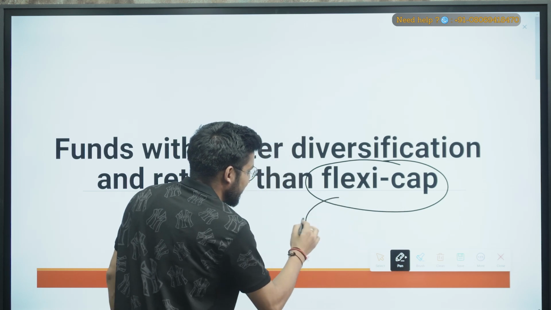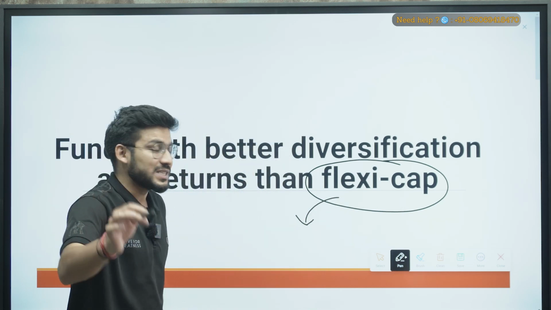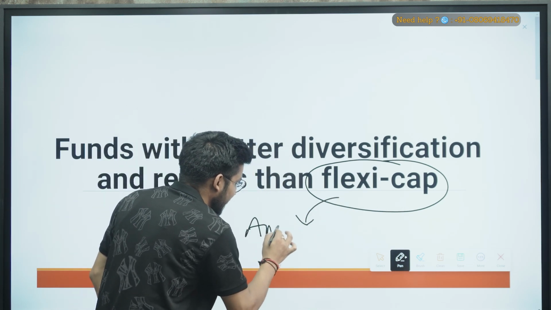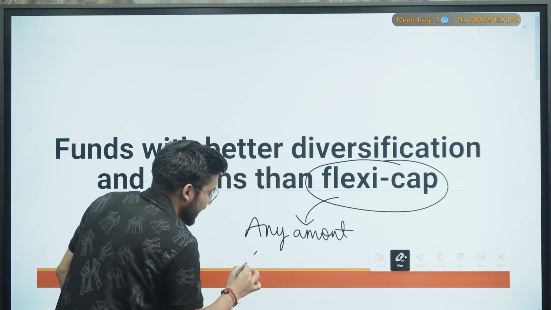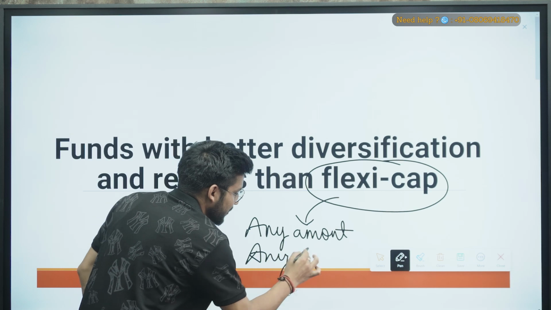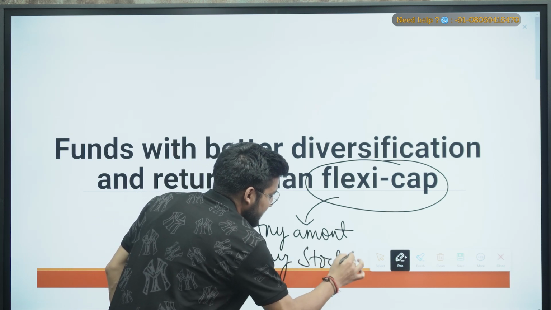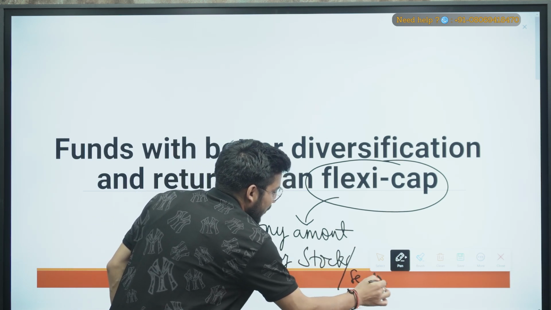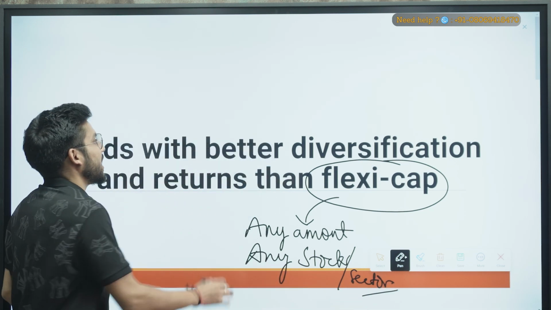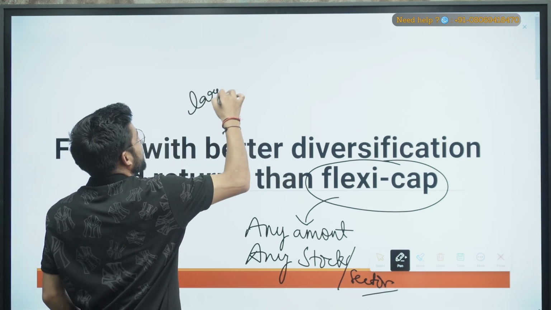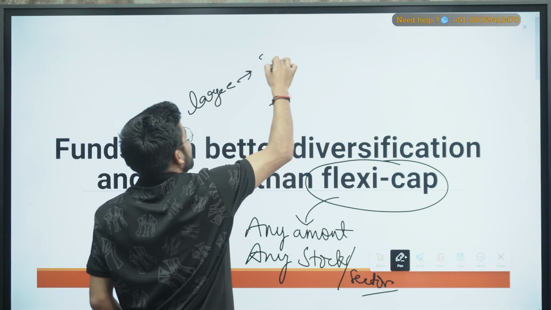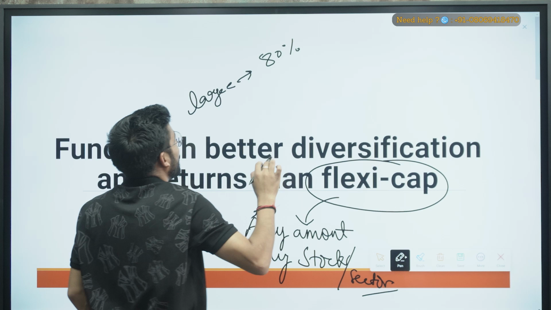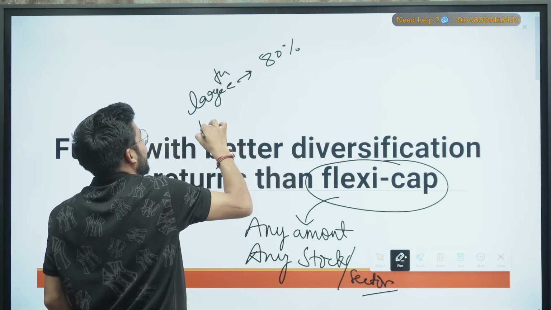It means they can invest any amount in any stocks or any sector. For example, large cap funds have a mandate to invest 80% in large caps.